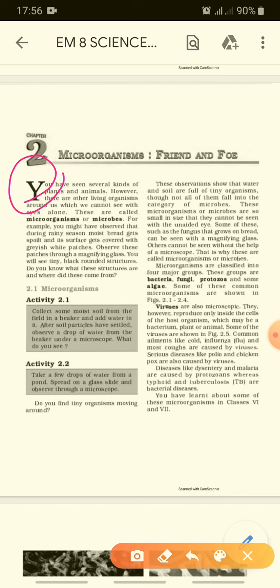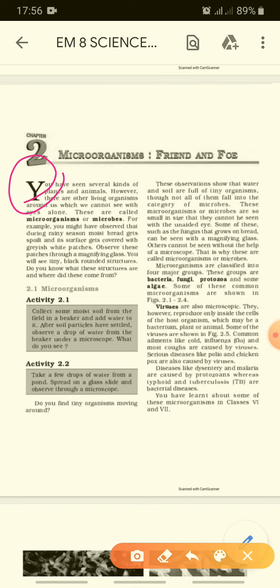For example, you might have observed that during the rainy season, moist bread gets spoiled and its surface gets covered with greyish white patches. In 7th standard we did an experiment on how bread turns greenish in color. Why does it happen? It is also a form of a microbe, right? After 3 or 4 days there are certain yellowish and greenish patches seen on the bread. What are they? They are also a form of microorganisms, right?